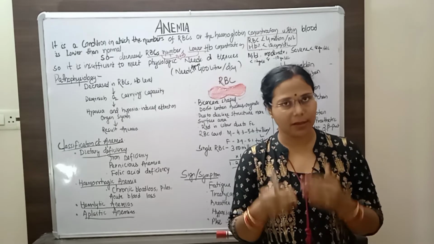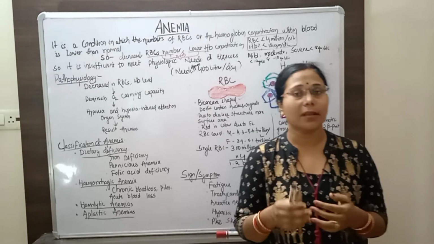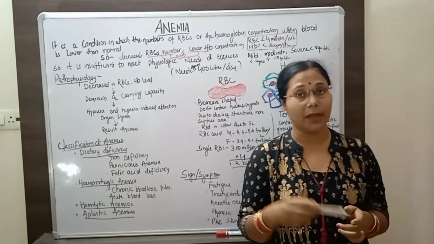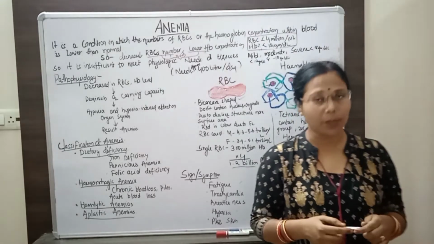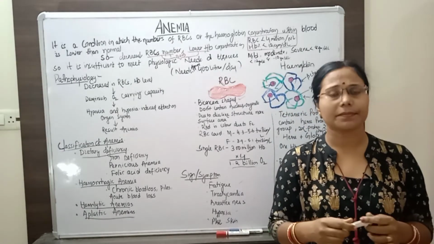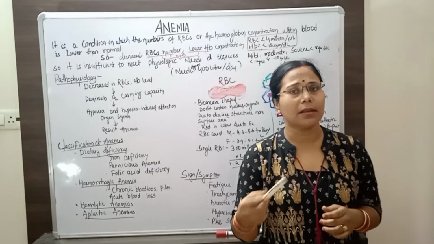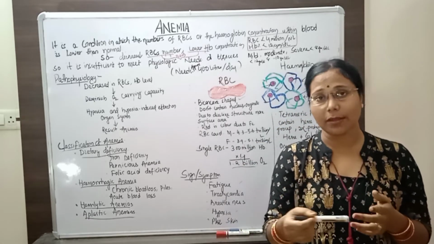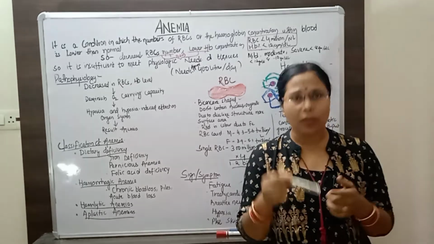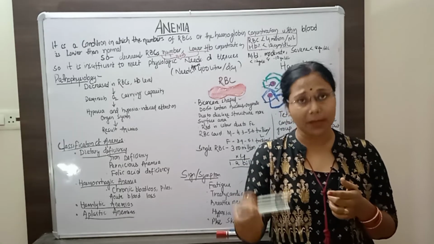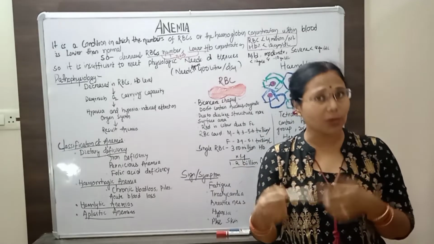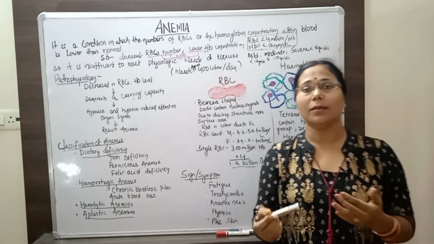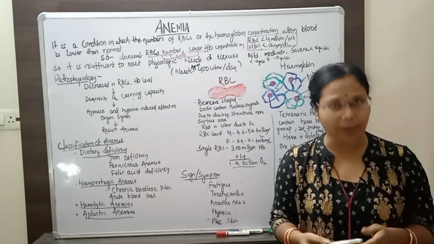Now, in our country there is a survey, the National Family Health Survey. It came to be known that around 55% of females in our population are affected with anemia. It may be caused by low socioeconomic conditions, as their intake of food is less as compared to the male, and also every month they go through the menstrual cycle. These are the main causes why females are more often anemic as compared to males.